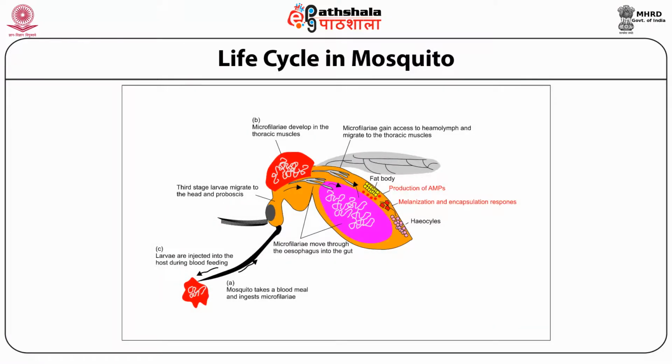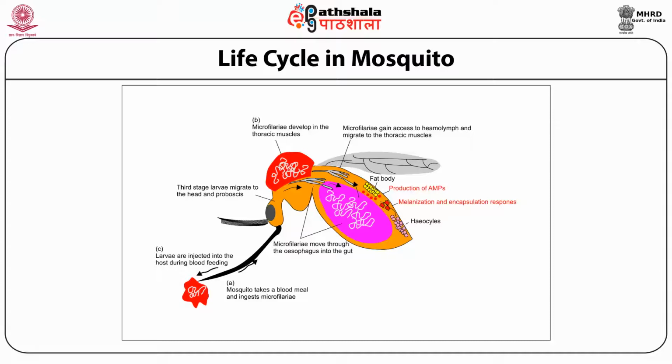As you can see in the figure, mosquitoes suck the microfilariae from the human body, which pass through their gut and muscles and develop into third stage larva, which finally reach the proboscis of Culex female adults. The microfilariae now cannot develop further in the mosquitoes as they need higher temperature for maturation into adult Wuchereria bancrofti. Therefore, the third stage larva waits for a new human host for its development. You must note here that the third stage larva is the infective stage of the filariasis disease.